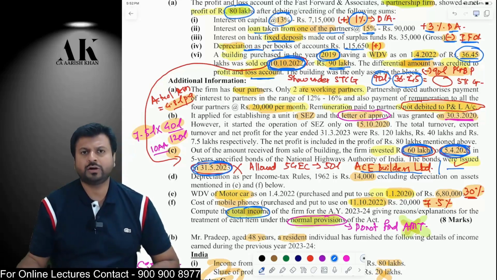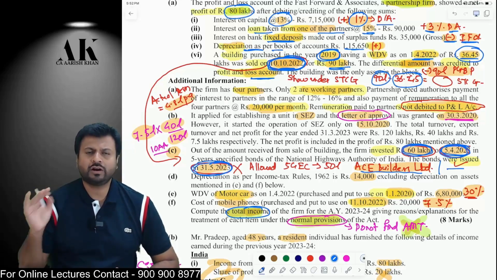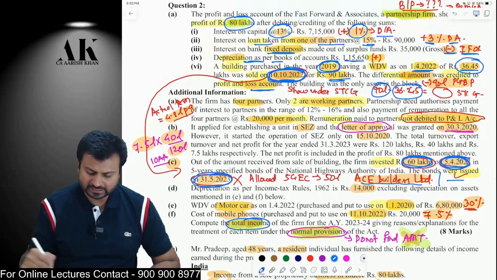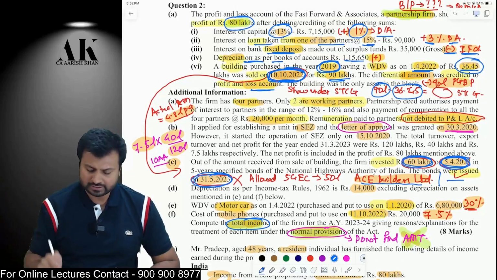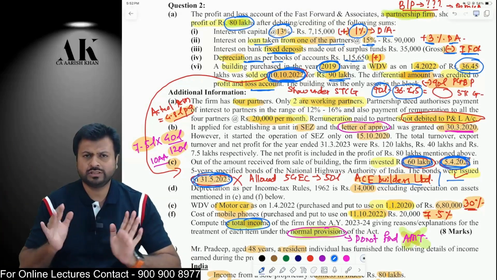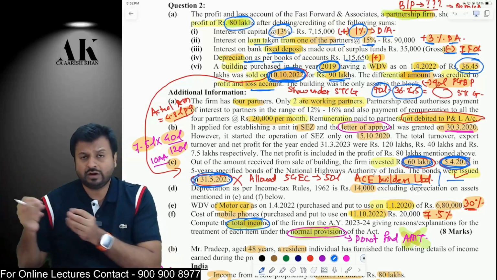That is a very important point to be kept in mind, because in 54EC, you do not get exemption of more than 50 lakh rupees in a financial year. Okay, so this is a very, very important catch which we are going to see in the capital gains head. Right now, we are computing the book profit. While computing the book profit, we are not going to do all these things. While computing the capital gains, yes, you have to do all these effects.